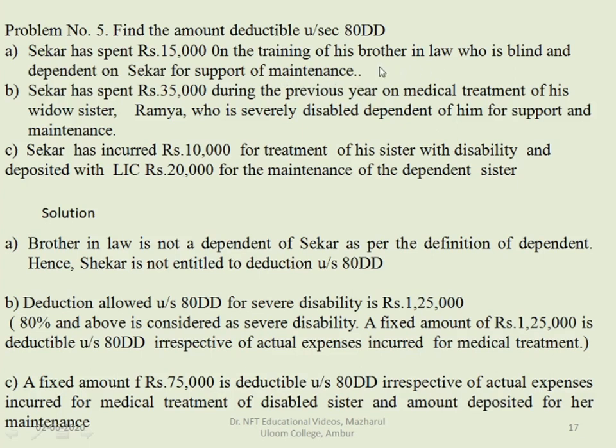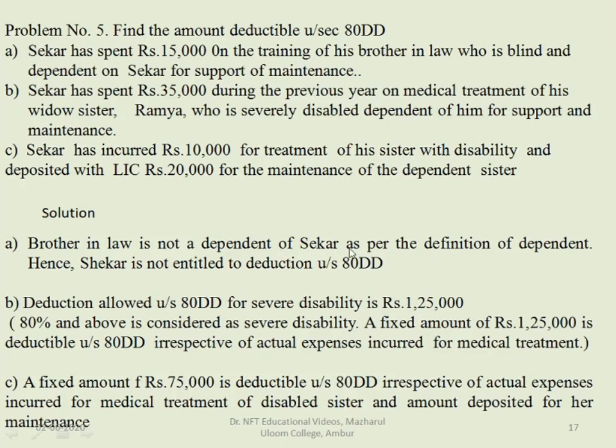Brother-in-law is not a relative under the terms of deductions under 80DD because here the term relative means spouse, parents, kids or siblings. He is a brother-in-law, so he cannot claim the deduction under section 80DD. So let's see the solution.